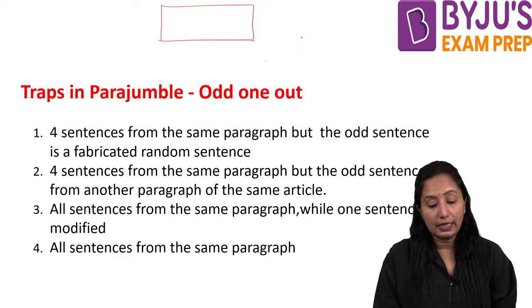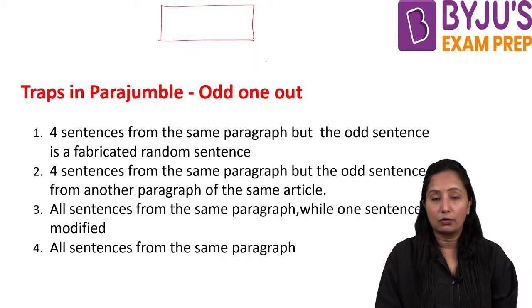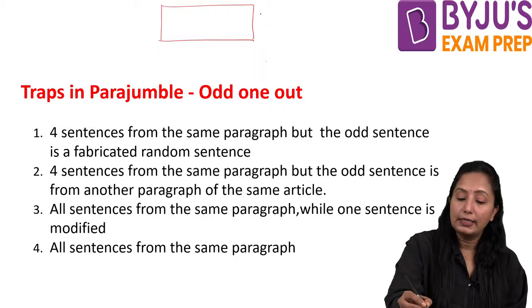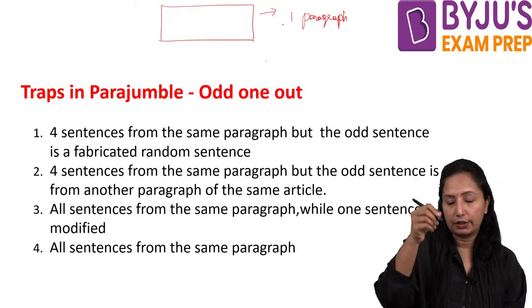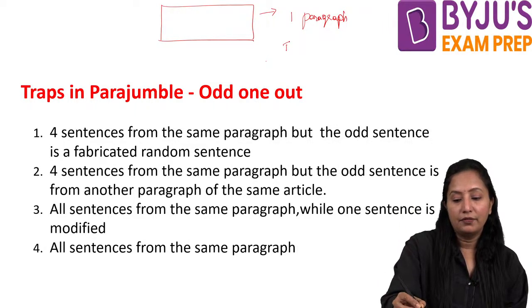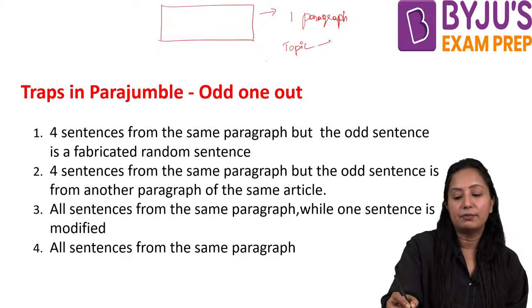Now what happens in parajumbled odd one out? They pick all the sentences from one paragraph, and taking the topic of that particular paragraph, they just frame some random sentence.